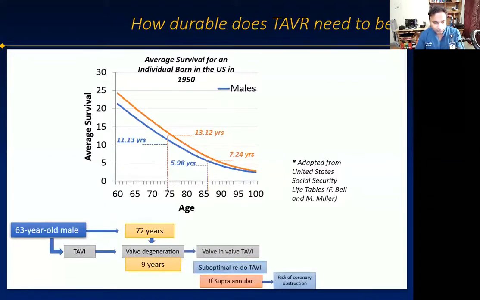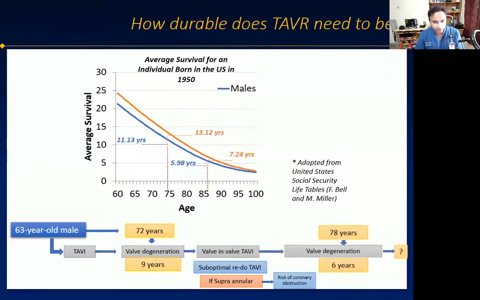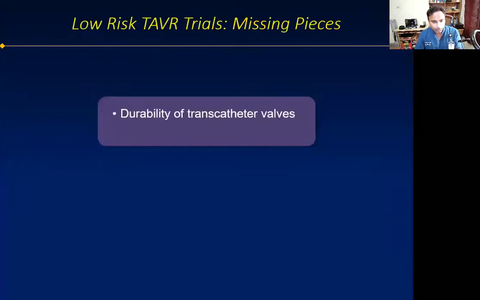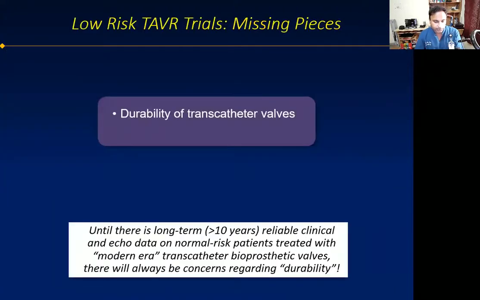If the first valve is supra-annular, then there is a risk of coronary obstruction. Redo TAVI will result in increased gradients and give suboptimal results. 5 years later, at 78 years, he experiences valve degeneration. He has developed additional comorbidities. He is now at high risk. The surgeon is not happy to operate. What do we do? So unless there is long-term data of more than 10 years, there will always be concerns on durability.